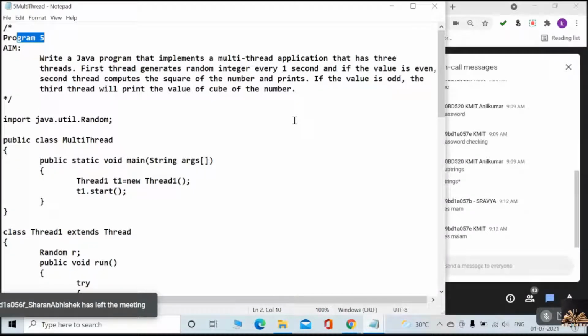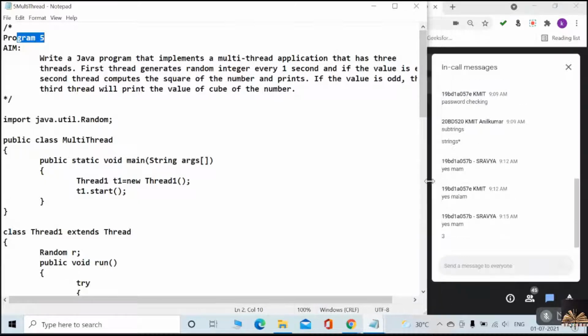Please concentrate well on what we are discussing. So here, how many threads are we creating? Can you please tell me? Three threads. Only Shravya is responding.